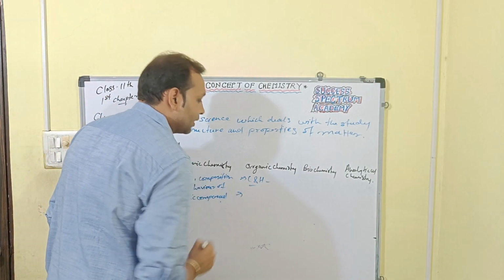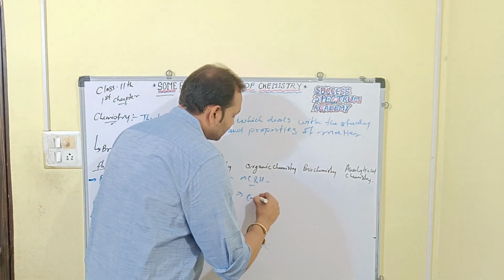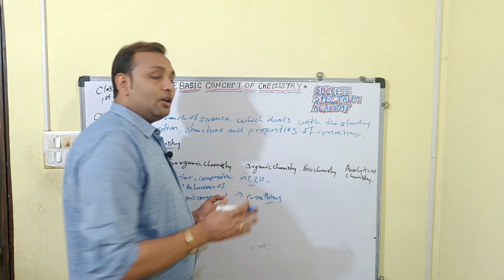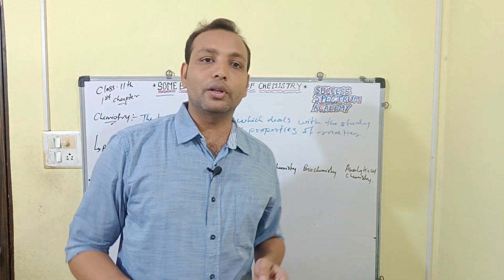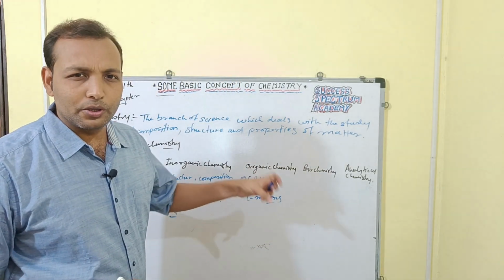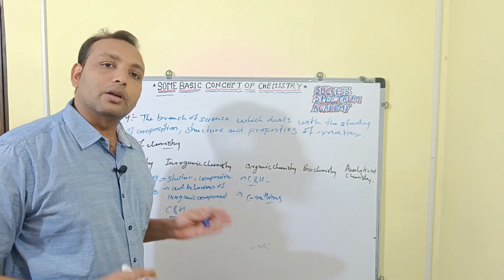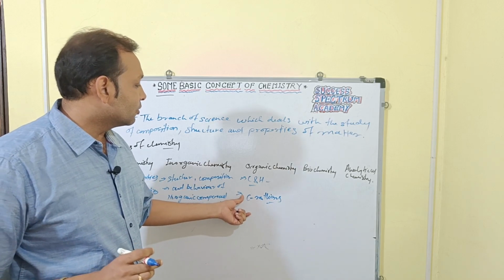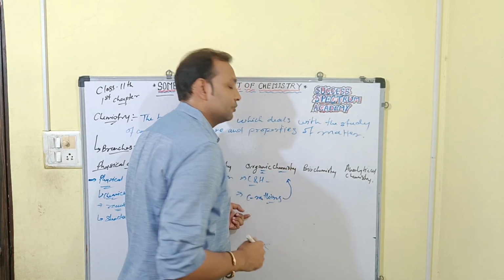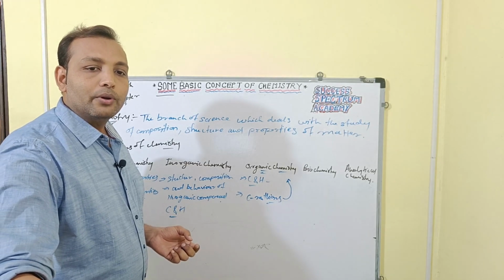We know that carbon has the catenation property, the self-linking property, so carbon forms millions of compounds. It can form single, double and triple bonds, so multiple bonds, and carbon can attach with carbon itself. That's why we study carbon as a separate branch of chemistry, organic chemistry.